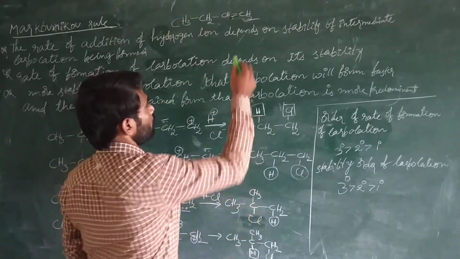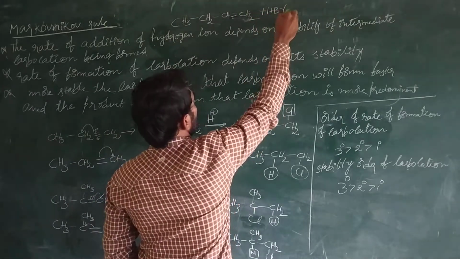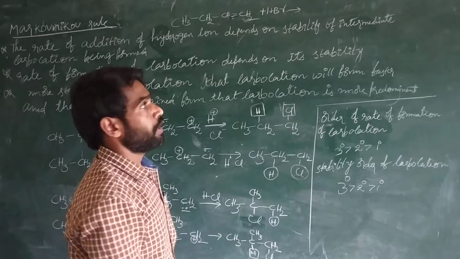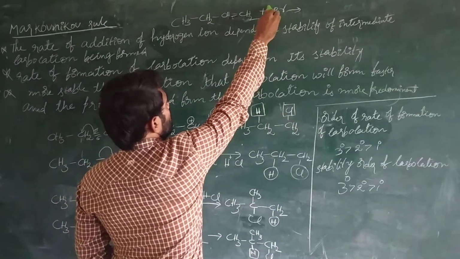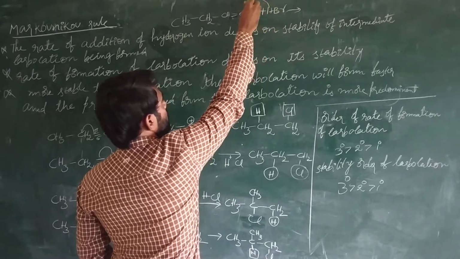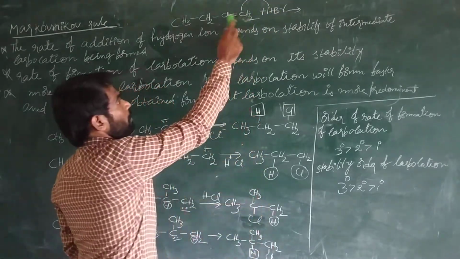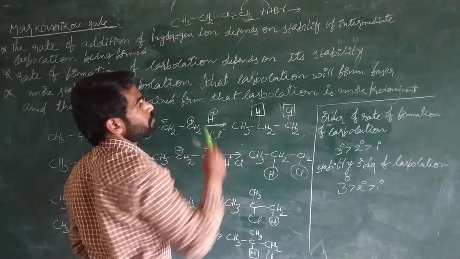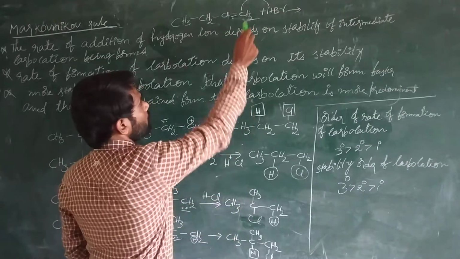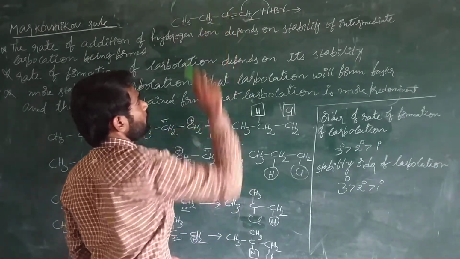According to Markovnikov, if you treat with an acid halogen like hydrogen chloride, hydrogen bromide, or hydrogen iodide, this hydrogen attaches to the double bonded carbon that already has more hydrogen atoms. Of these two double bonded carbons, which one has more hydrogen atoms? This carbon atom has two hydrogen atoms, and this carbon has only one hydrogen atom.